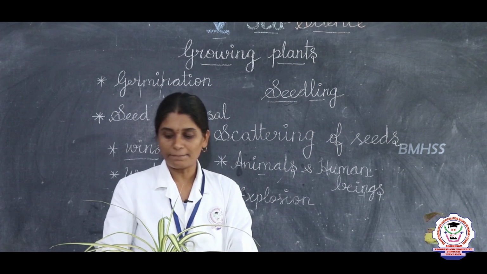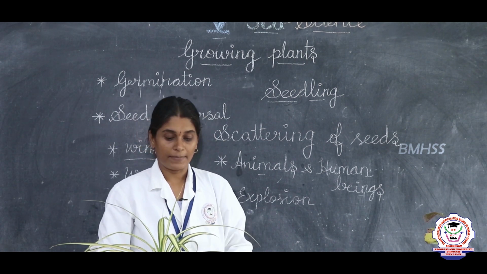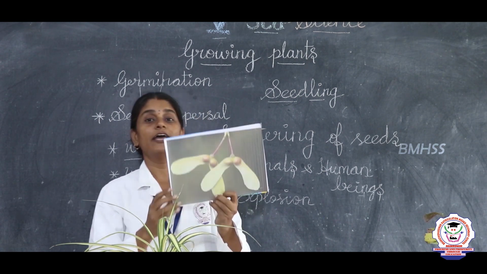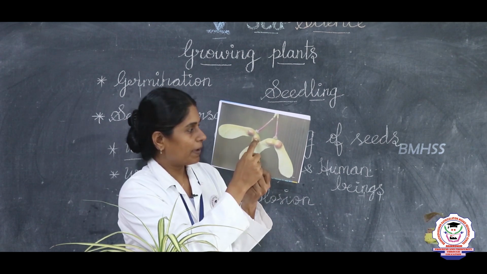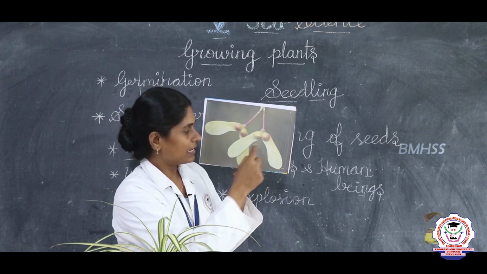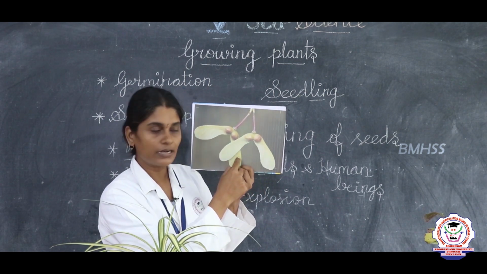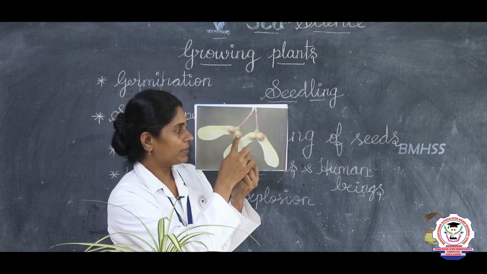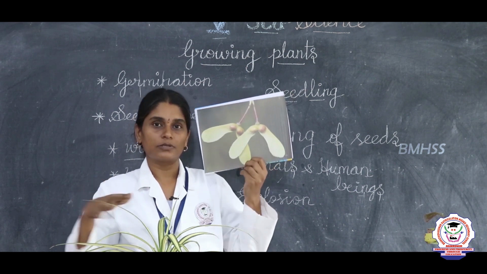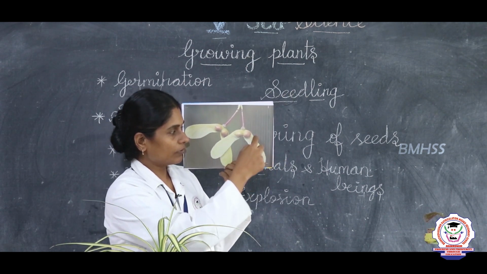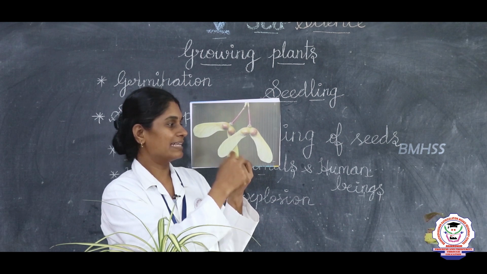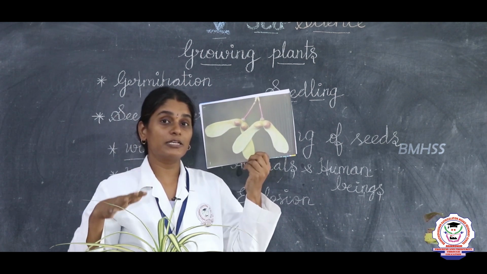And then the maple seed. This is the maple seed. You can see a wing-like structure along with the seed, right? The maple seed also disperses with the help of the wings. It has a wing-like structure and is dispersed by wind.